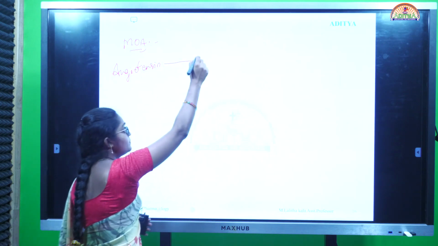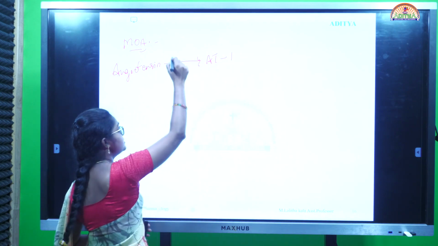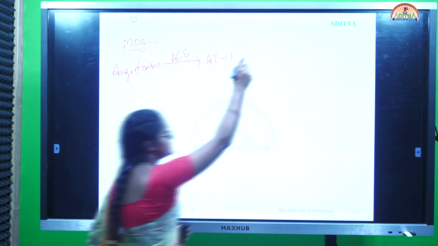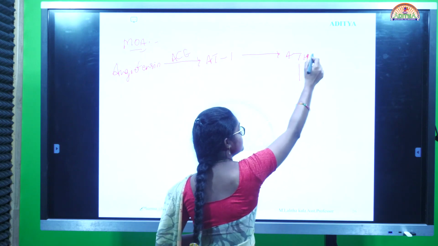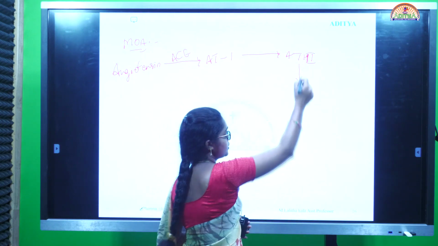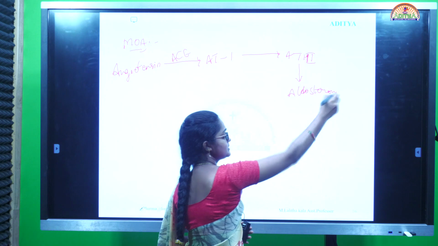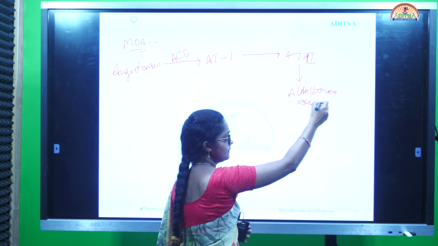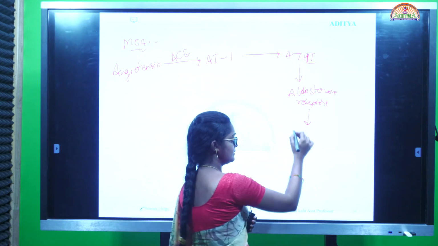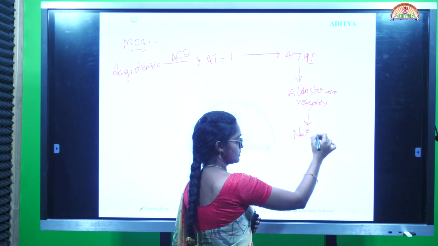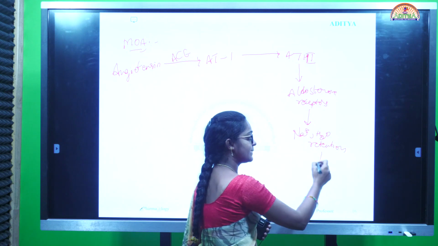It converts into angiotensin 1 in the presence of angiotensin converting enzyme, and it is converted into angiotensin 2, and it binds to aldosterone receptors. Next, it activates the sodium water retention and it causes a rise in BP, blood pressure.